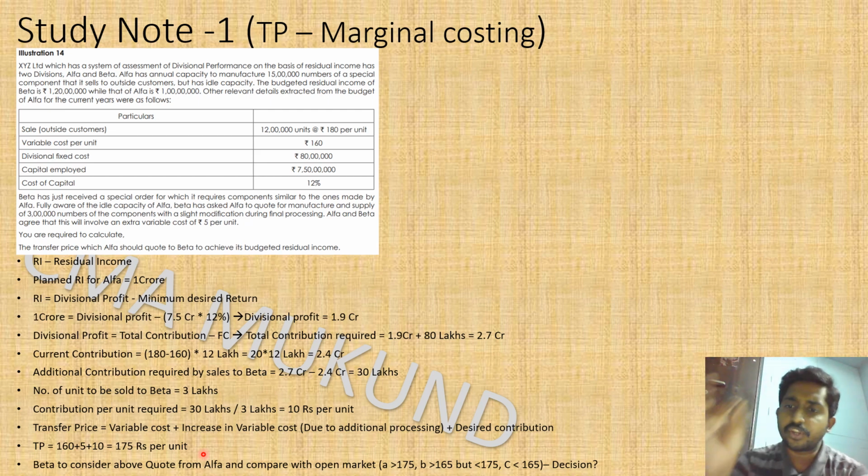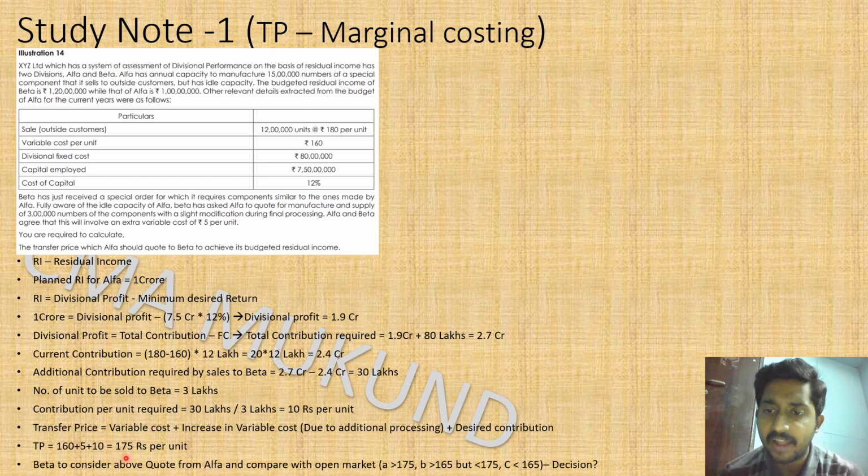As a finance executive in the finance department of alpha, you have created a quote and given it to beta. So now, to add some more value to the result, let us consider the above quote, which is 175. Beta's finance department will receive a quote from alpha stating that we need 175 as a transfer price. Please get your management's approval and release the order so that we can start manufacturing as per your requirement. Beta will receive this, and they will not just approve it like that. Though it is a group company, they will also check with the open market.